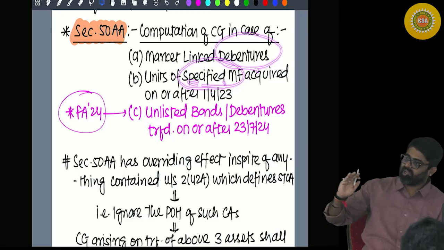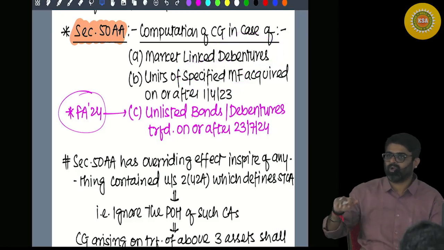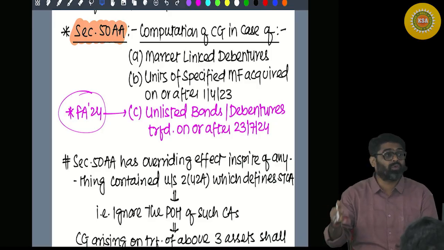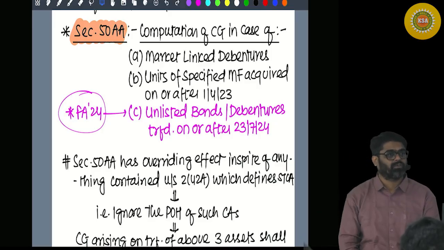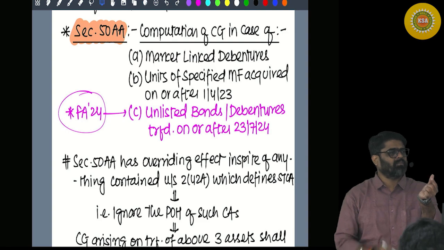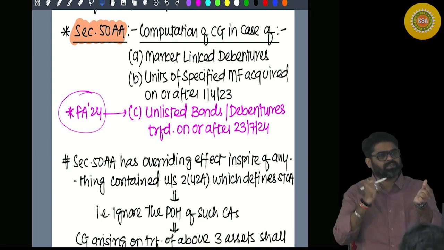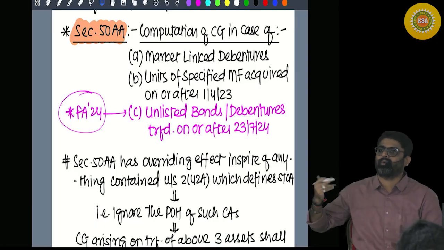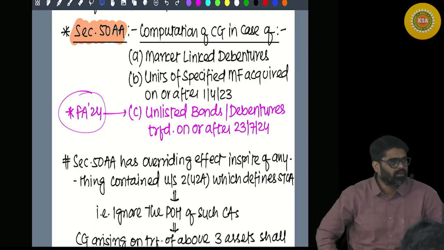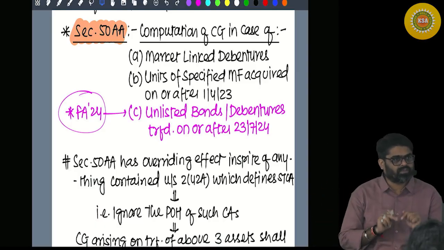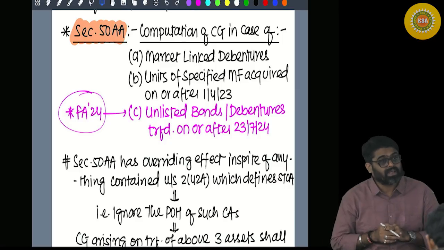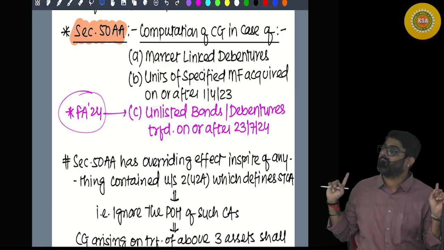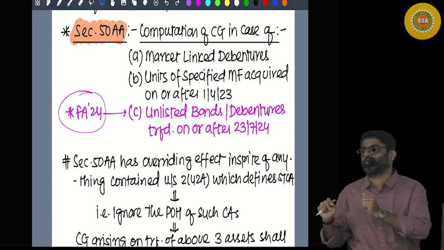If the underlying asset is debt whose value does not change, why do we allow you indexation for this? The value is changing because it is listed in the market, so there will be demand and supply, and because of that the value keeps on changing a little bit. That is not the reason for which we should give you indexation. So don't come to us to ask for indexation, the department used to say that.